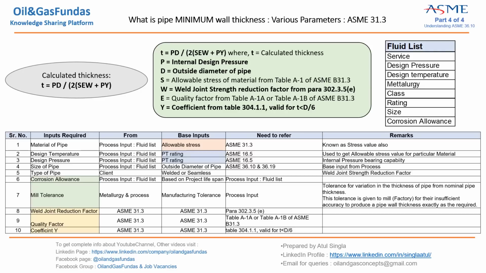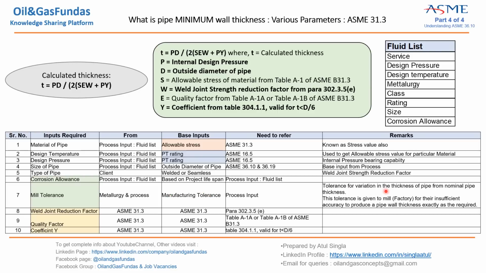Mill tolerance: the mill means the factory where the pipe is manufactured. Now suppose you need a pipe thickness of 10. The manufacturer may make a mistake, so up to 12.5% tolerance is always there, so that even if the manufacturer makes a mistake, it can be tolerated.